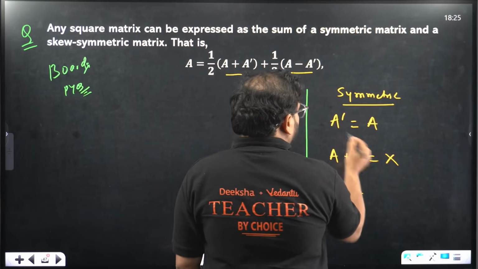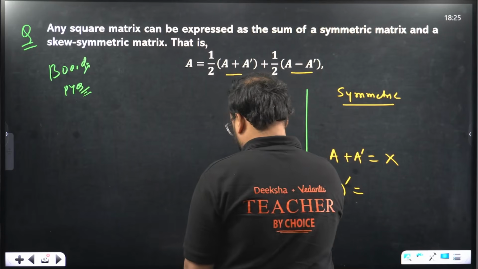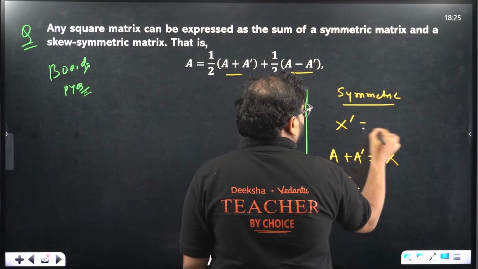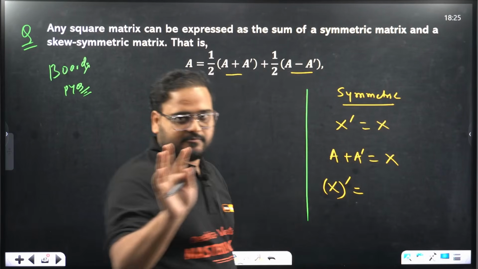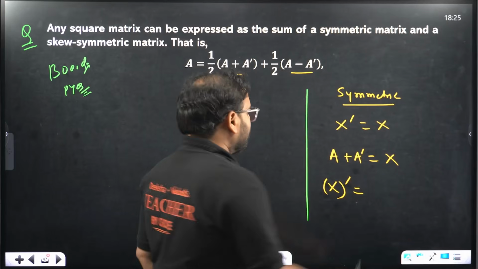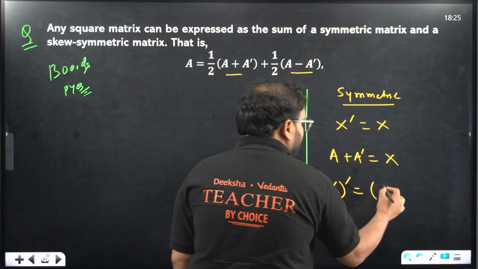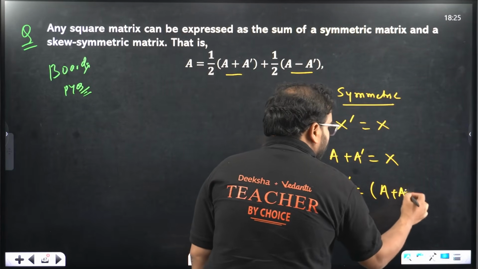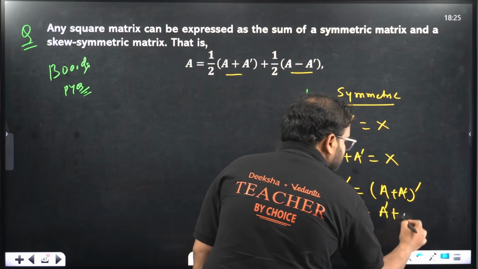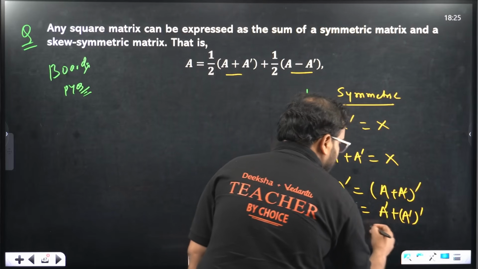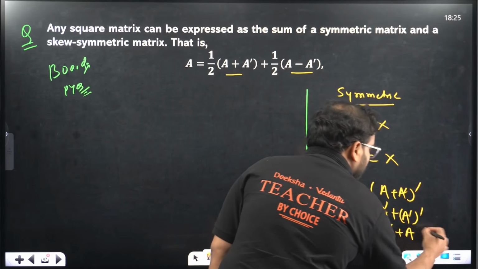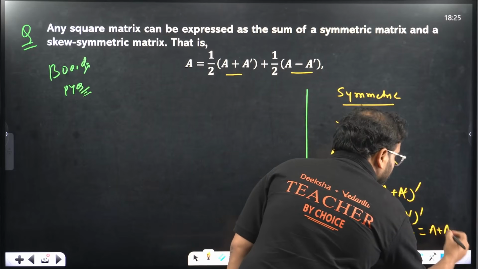If X is a square matrix which is symmetric, I'll have X dash as X. So if I take X dash, I'm going to take A plus A dash the dash. It becomes A plus A dash plus A dash dash. What happens over here? It becomes A dash plus A, which is same as A plus A dash.